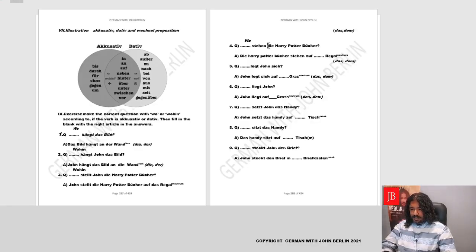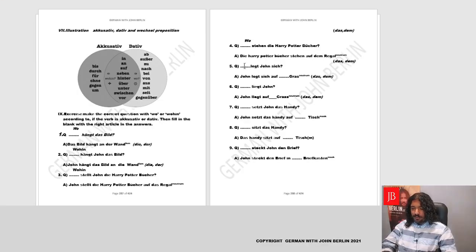Now the verb is stehen. Stehen is to be standing. Now where they're standing on the, what is a Regal? It's a shelf. Yes. So the question is basically the preposition is auf. It's a Wechsel preposition. The question is wo. So auf will become dative and we'll write auf. Regal is neutrum. So dem, der, dem. We write auf dem Regal.